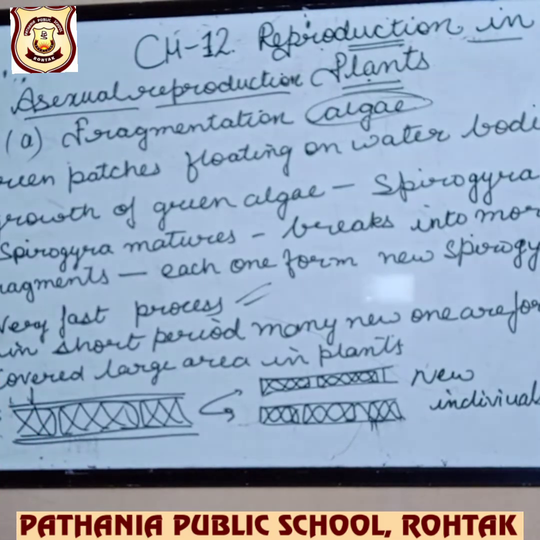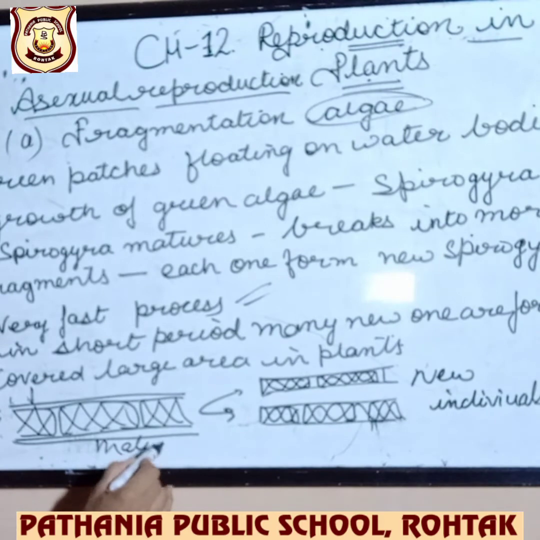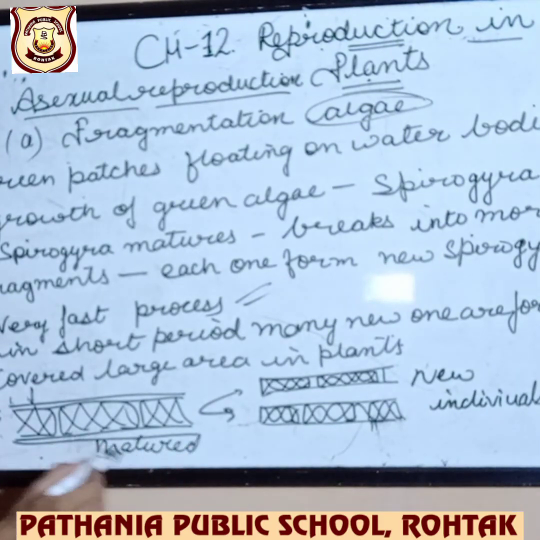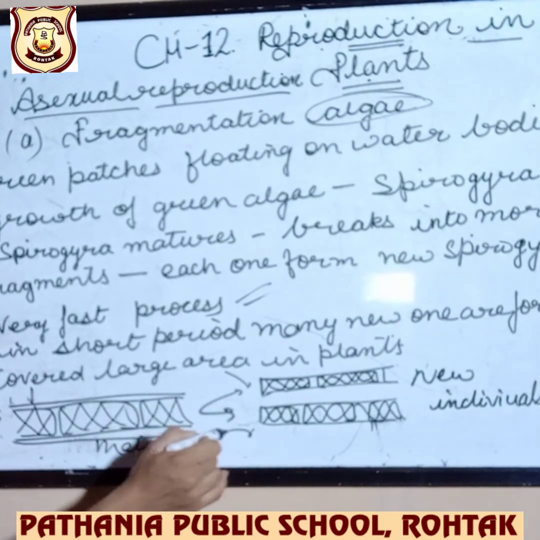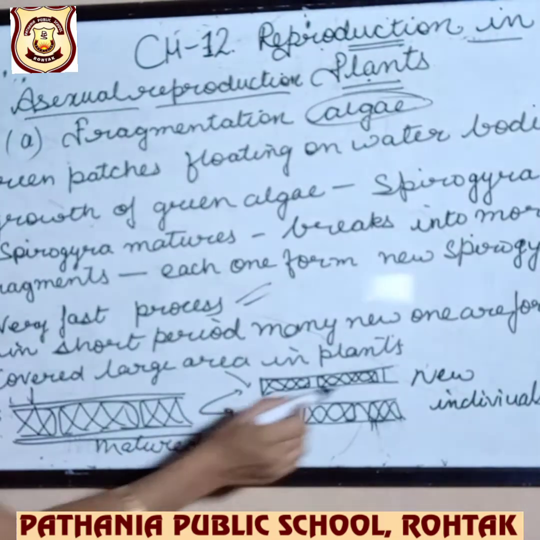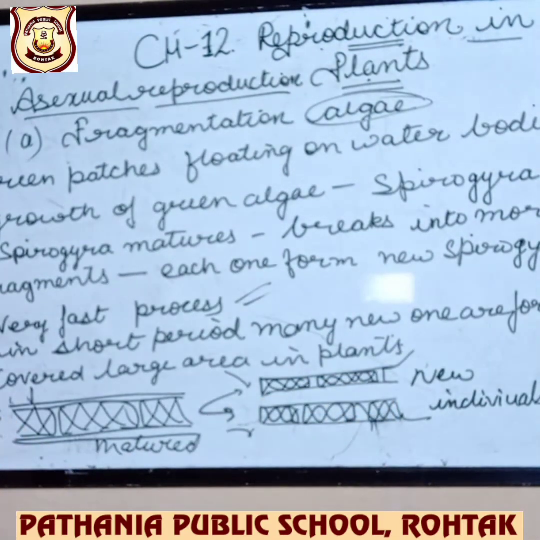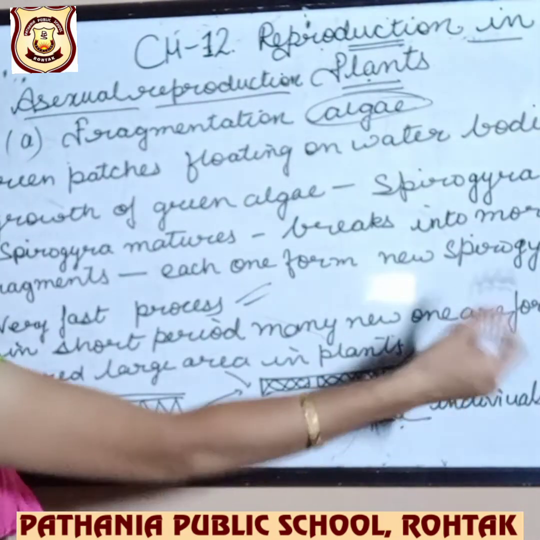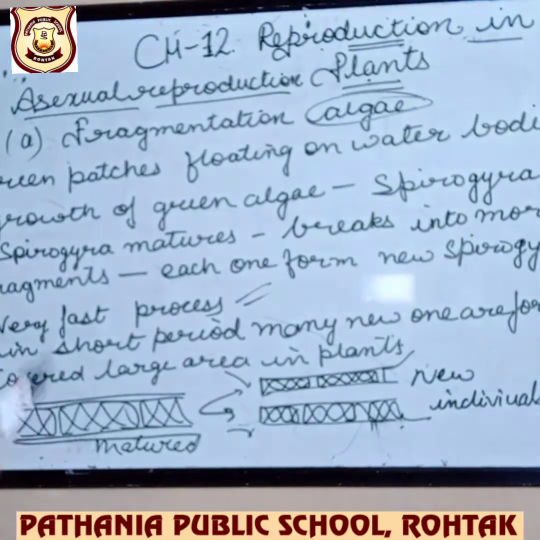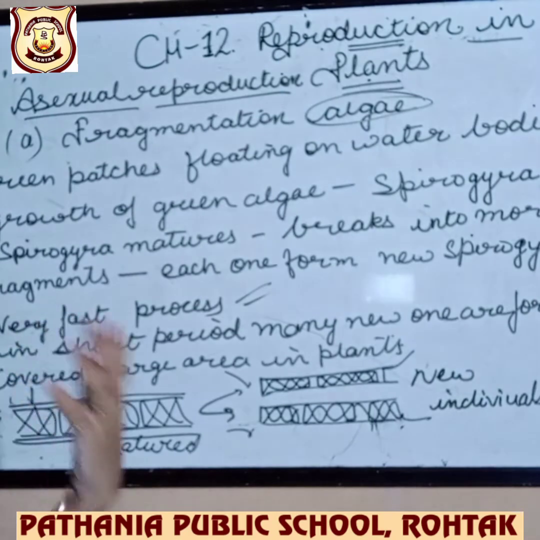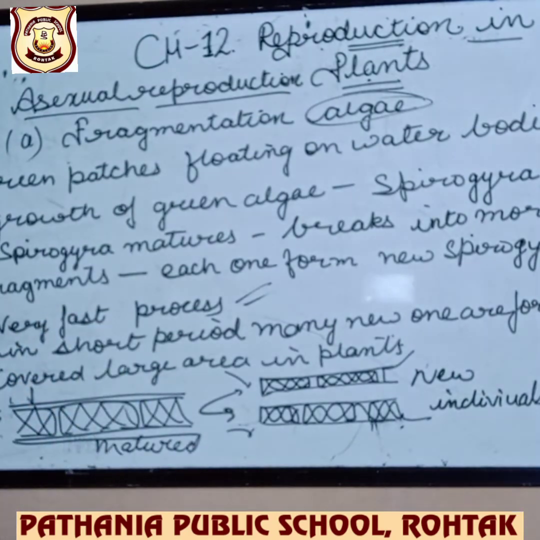Okay. So this is the diagram I have drawn. The parent Spirogyra is this, and when it gets matured, it is broken down into 2 new fragments, and after that this and this again get matured, and then they further form 2 more fragments each. So this goes on, and a lot of Spirogyra will be seen on the still water.